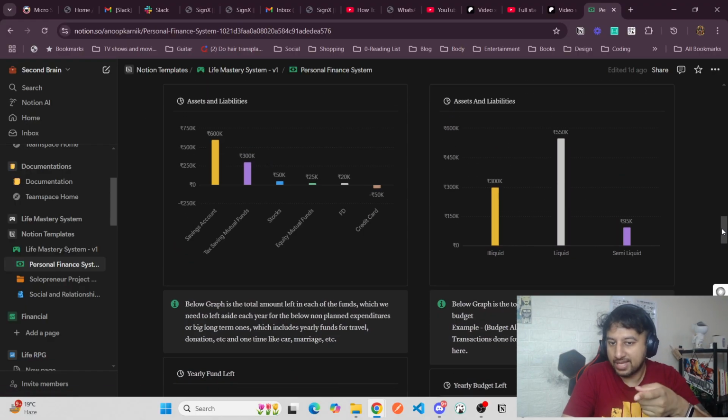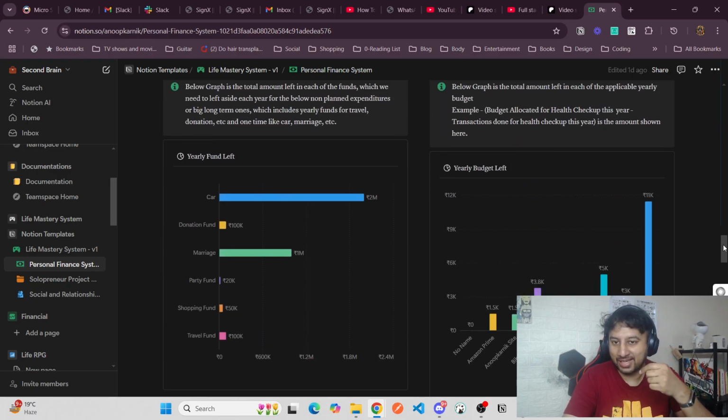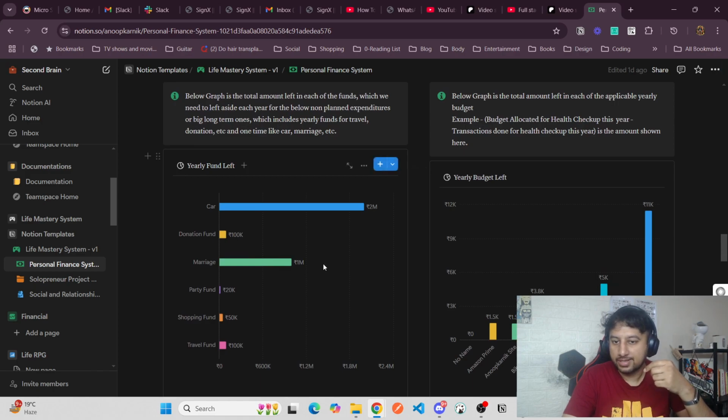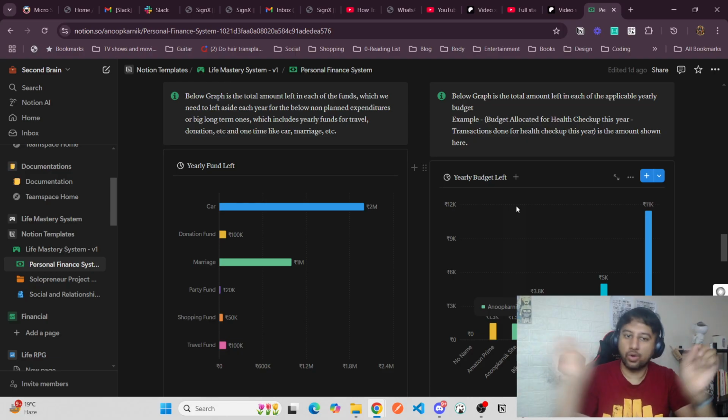Apart from that, these are my assets and liabilities, whichever I have put in: how much liquid money I have, and what types I have invested in. Credit card is minus 50K. What are the yearly funds? Yearly funds are like car, and how much is left. Marriage is 10 lakhs, and 2 million for this. Party fund is 20K I put aside every year for parties. Shopping fund is 50K for shopping. Travel fund is 1 lakh for travel. Putting it aside, it will go off.